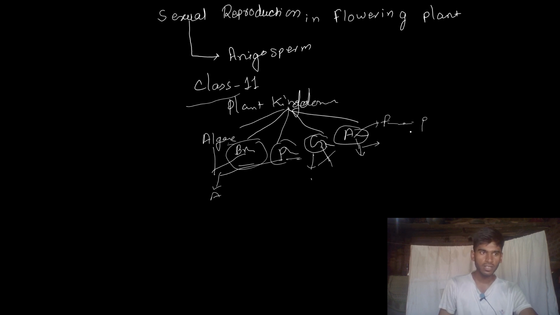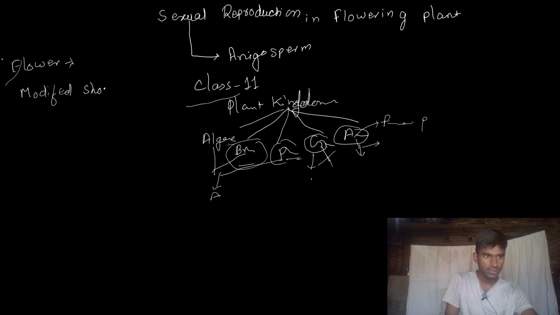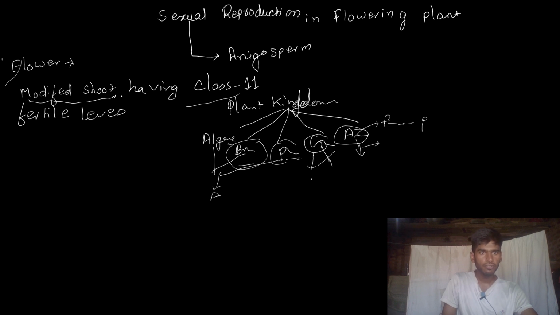Okay, what is a flower? We will write here the flower definition. A flower is a modified shoot having fertile leaves. Here, a flower is nothing but a modified shoot having fertile leaves. So what is a shoot? Once I will make a diagram here.